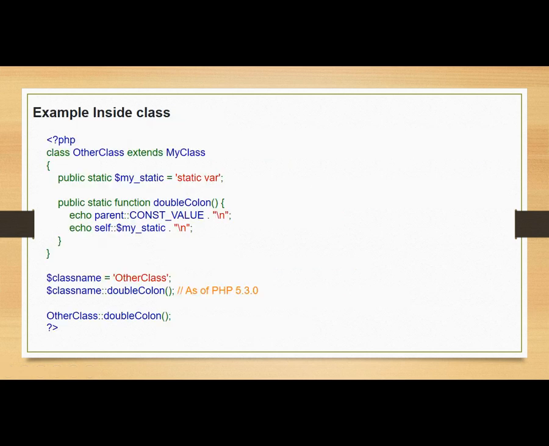The same example can also be written inside the class. That means I am accessing the value of the constant which is declared inside the class, and I am accessing the same from inside the class, which is demonstrated in this particular example.